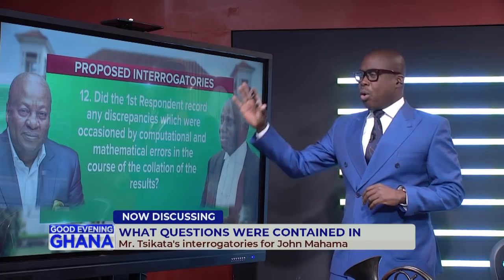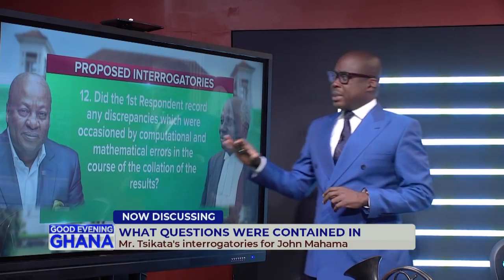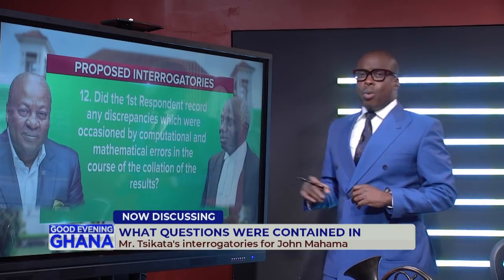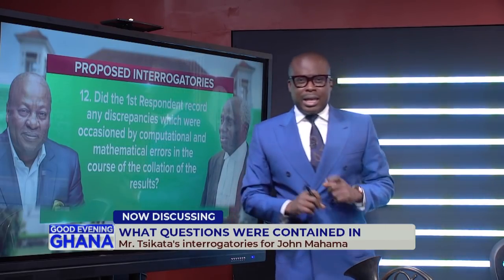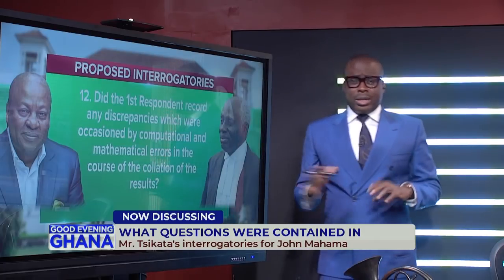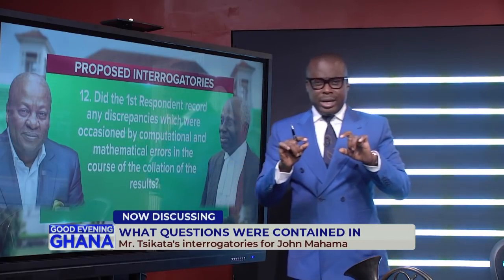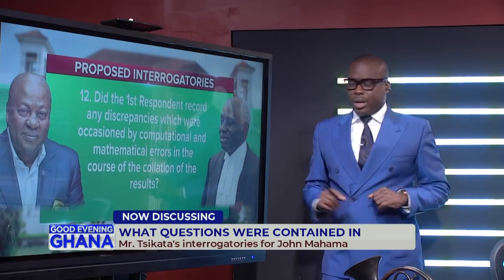So they argued that all the 12 questions of Mr. Tsikata's interrogatories were all irrelevant. They urged that upon the court. And what did the court say? How did the court rule? We know that the court dismissed this. But what did they say before they dismissed this? Let's go and look at that.